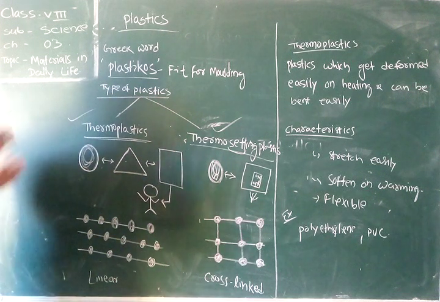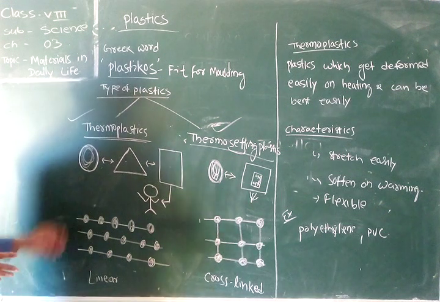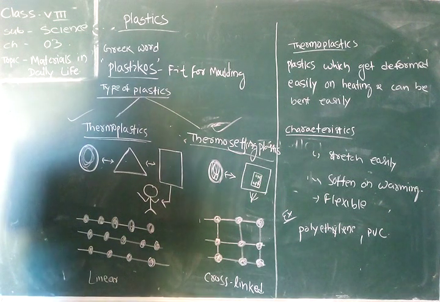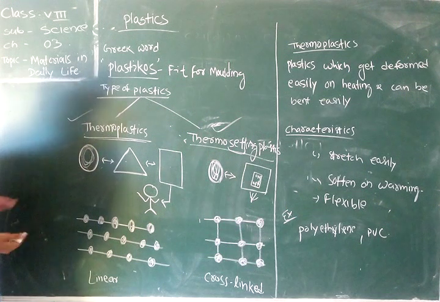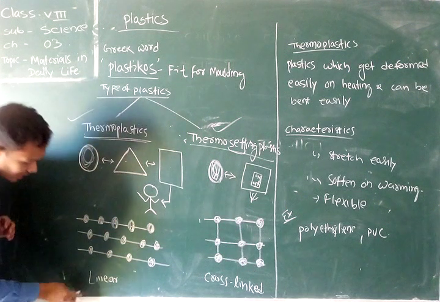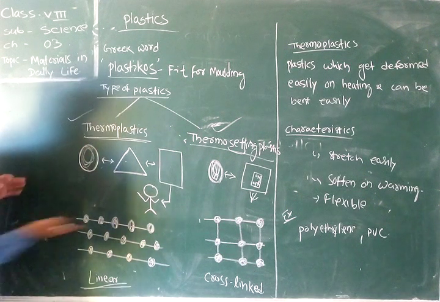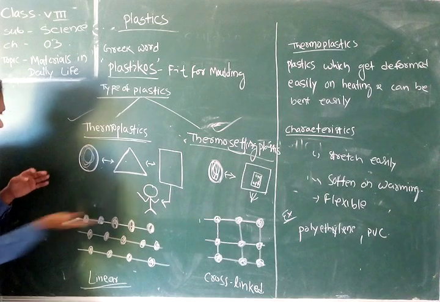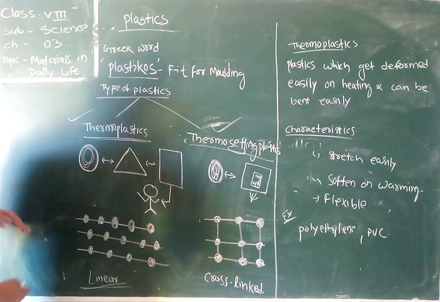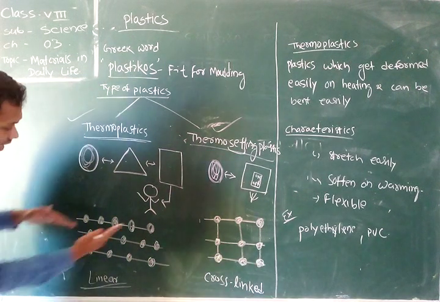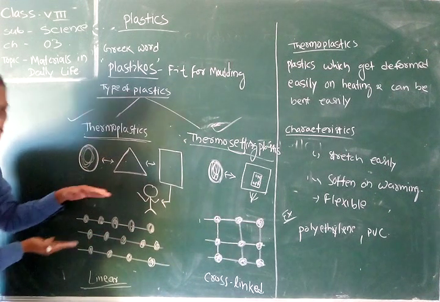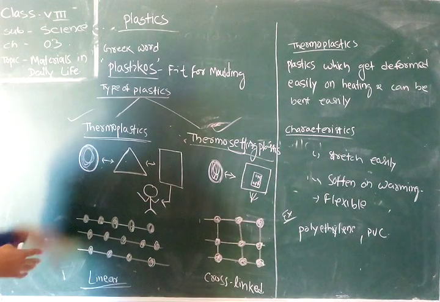In this way, a large number of polymer chains are combined together to form plastic. In thermoplastic, the chains are present in a linear way, all parallel to each other. Whenever we warm it or provide heat, they slide upon each other, so they easily change into another shape.